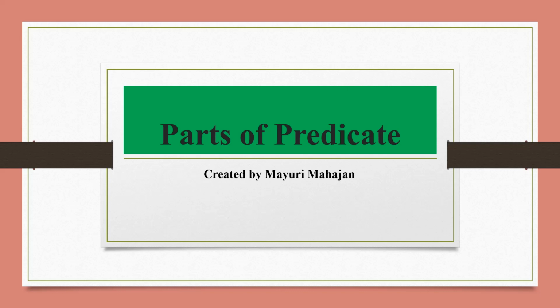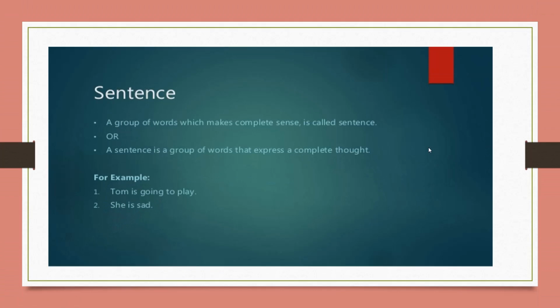Now let's move towards our new topic. And the name of that topic is parts of predicate. So first, we will see what is meant by sentence. Why do we have to take information about sentence first?